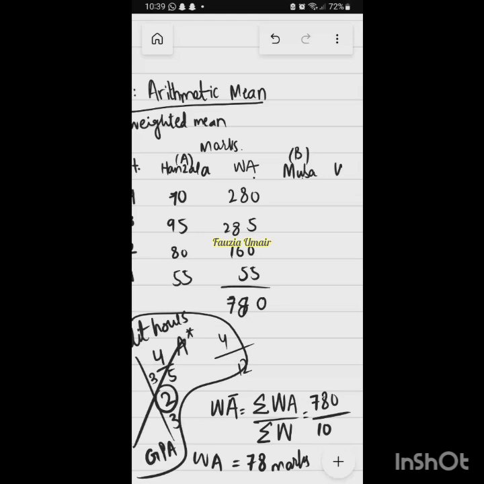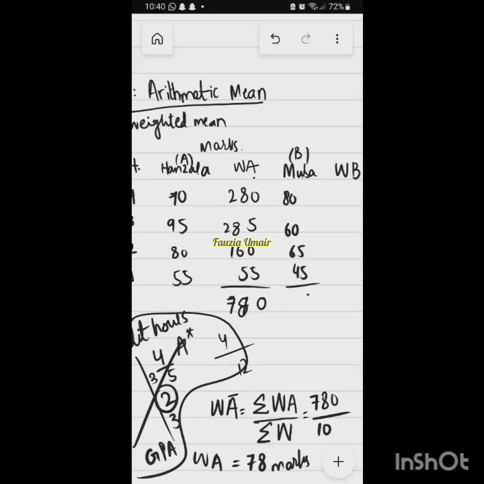For the sake of simplification, we are calling it student B. And the weighted marks of student B. So Musa has scored 80 in maths, 60 in physics, 65 in chemistry, and 45 in bio, very less in bio. But look, the weight of bio is just 1. The weight of math is 4 times more. Its credibility or importance is more.